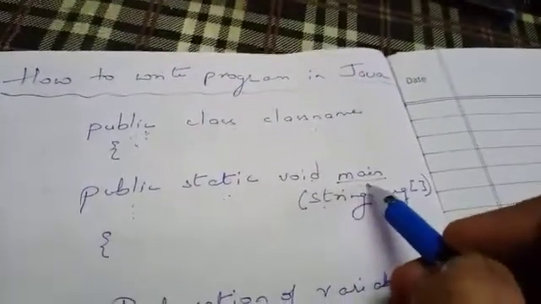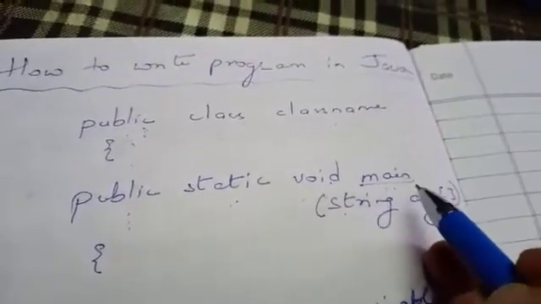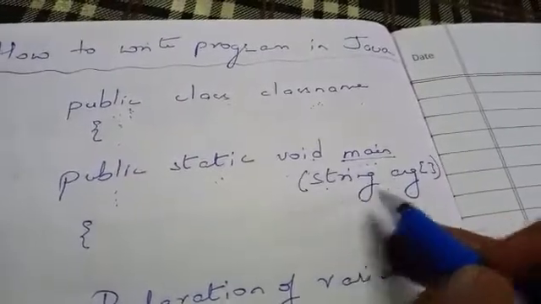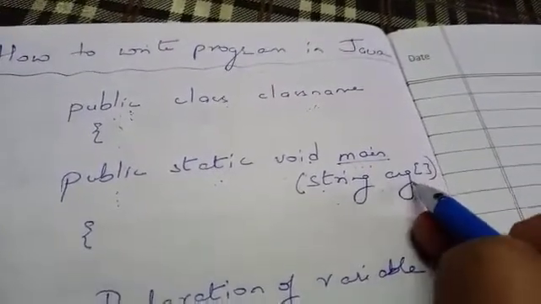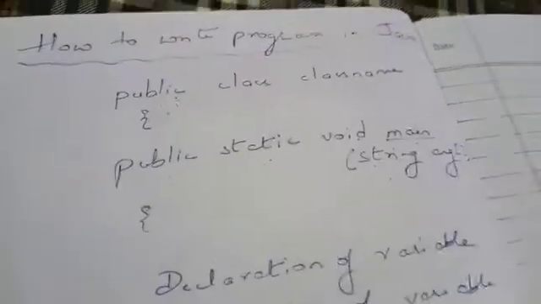Now, main is a keyword which identifies that here we are beginning a program. In brackets we have written String args. Now, this square bracket is a symbol of an array, and String means whichever program we write in Java is first in string format. Okay, then opening brace.